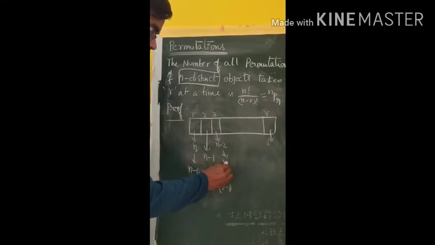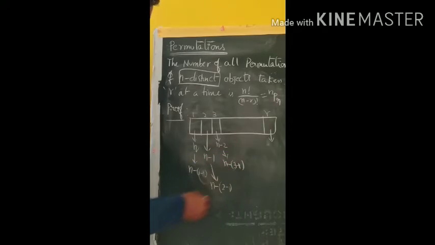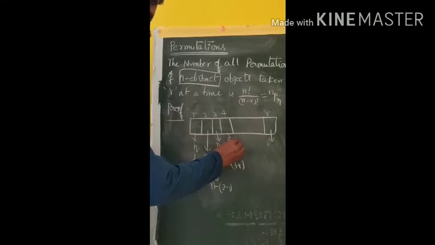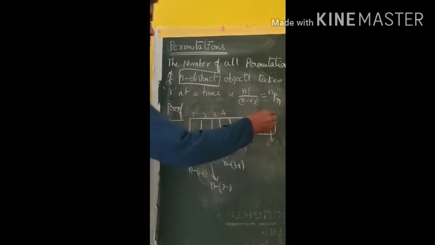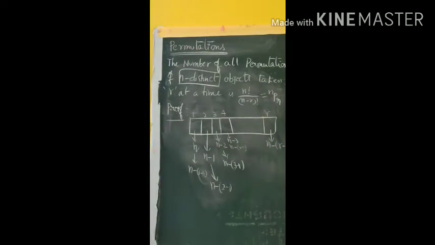Third place n minus of 3 minus 1, 3 minus 1 is 2. Fourth place will be n minus 3 ways, so n minus of 4 minus 1. Simply, rth place n minus of r minus 1. For your understanding only I wrote this.